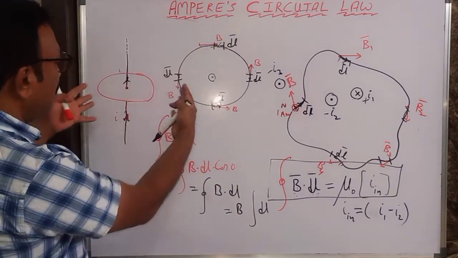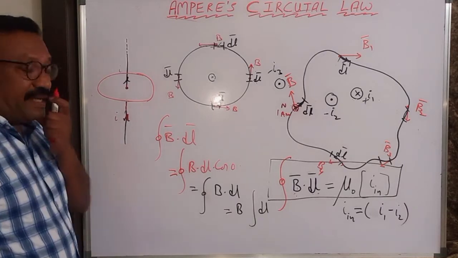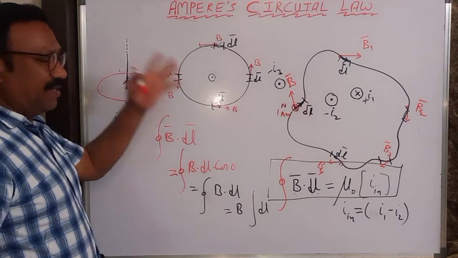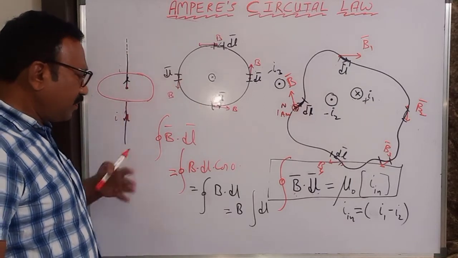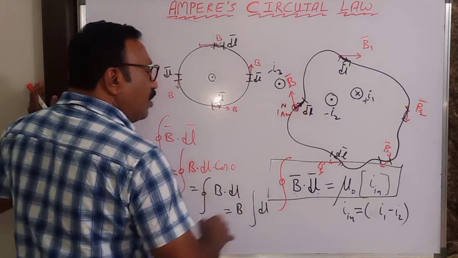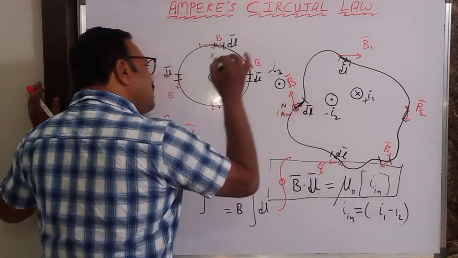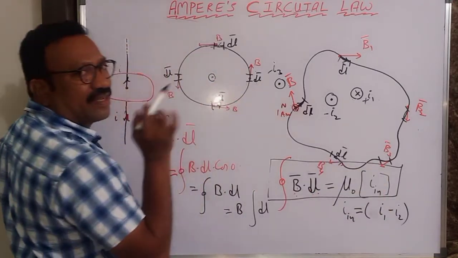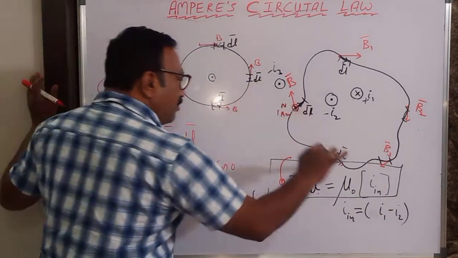So this is the simplest form of applying Ampere's circuital law. If you take one current carrying conductor, then it is very easy. The left hand side becomes simple. What is the right hand side? Mu naught times the current. There is no need of giving any positive or negative sign because only one current carrying conductor is there. Just write that current here.